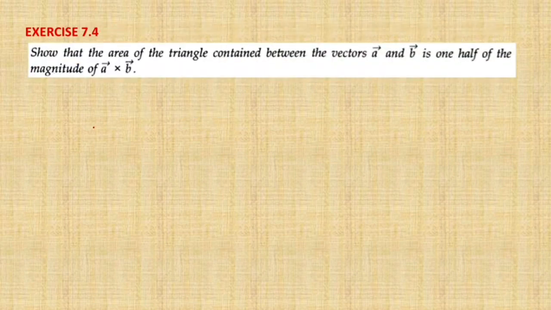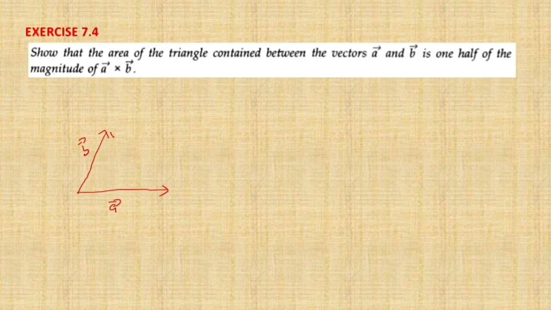Okay. Let's do question number 7.4. Show that the area of the triangle contained between the vectors A and B is one half of the magnitude of A cross B. Okay. So let's consider two vectors given there. One is vector A, a straight line, and another is vector B.